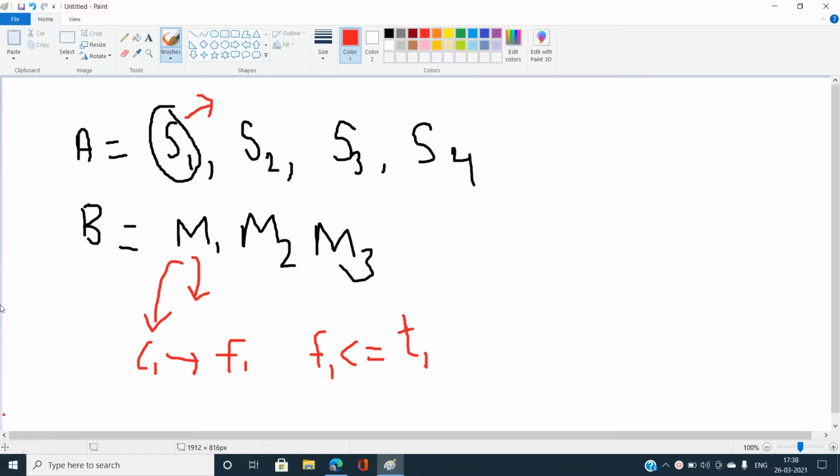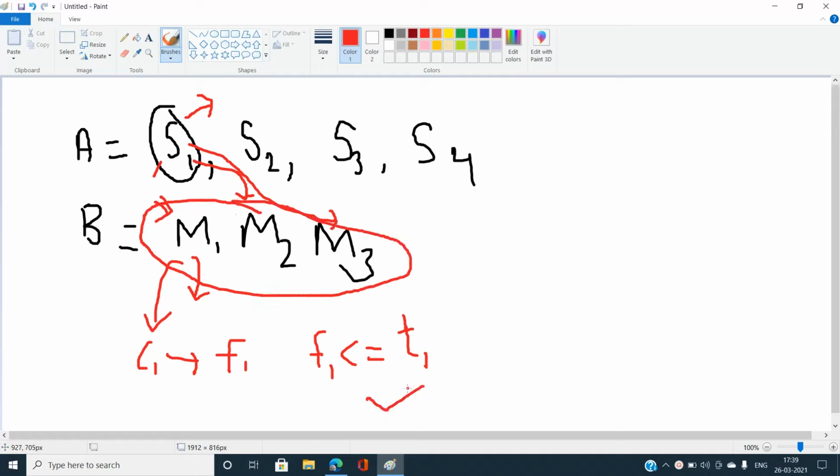Now I have checked this S1 with M1, but I need to check S1 with M2 also, and S1 with M3 also. And if all three words M1, M2, and M3 satisfy this condition, F1 less than or equal to T1 for every character, then we can say S1 is a universal string. But how can we check that efficiently? We could have an O of n cube solution, like let's say the size of the array and the size of the array B are equal, and every time we check the frequency, that should get a TLE verdict. So we need an efficient solution.